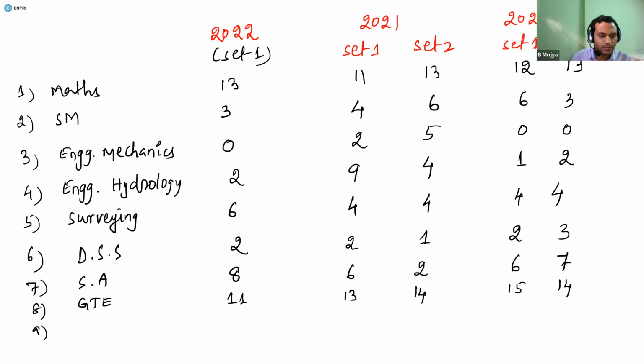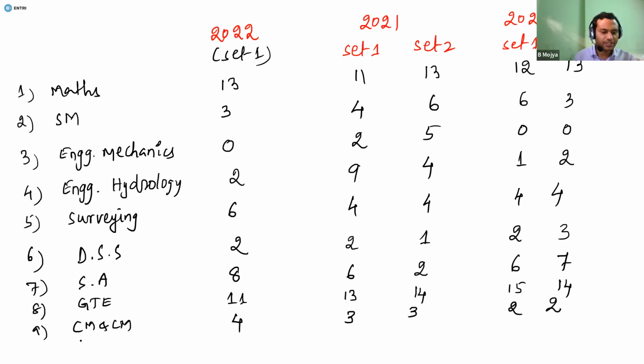Yes. So looking at the next subject, that is construction material and construction management. So this time, unfortunately, it was given for 4 marks. Okay, we can say it is fortunate. But last time in both the sets, it was given for 3 and 3 marks. And before that year, it was given for only 2 marks in both the sets. Okay. So this is the 9th subject, and coming to the other subject, environmental engineering.